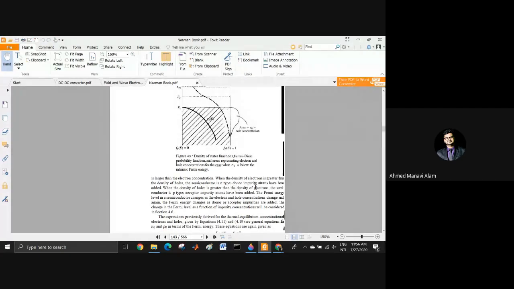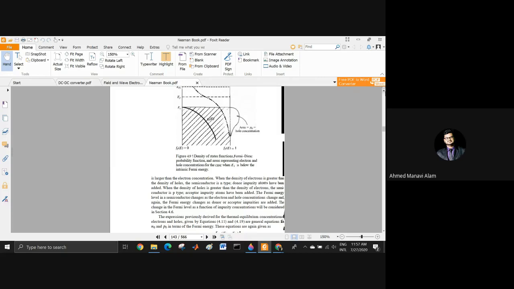We know that very well. Donor impurity atoms have been added. When the density of holes is greater than the density of electrons, the semiconductor is p-type, where acceptor impurity atoms have been added. There are only two cases here, one is n-type and one is p-type. It is not like you have to remember or understand 10 cases.